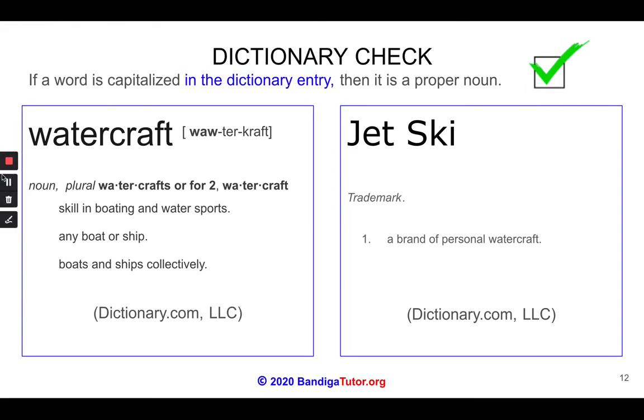Another example is the word watercraft. Watercraft is the common name for boating and water sports or any boat or ship, whereas jet ski is a trademark name. So the dictionary entry here has the J and the S capitalized, whereas the W in watercraft is not.